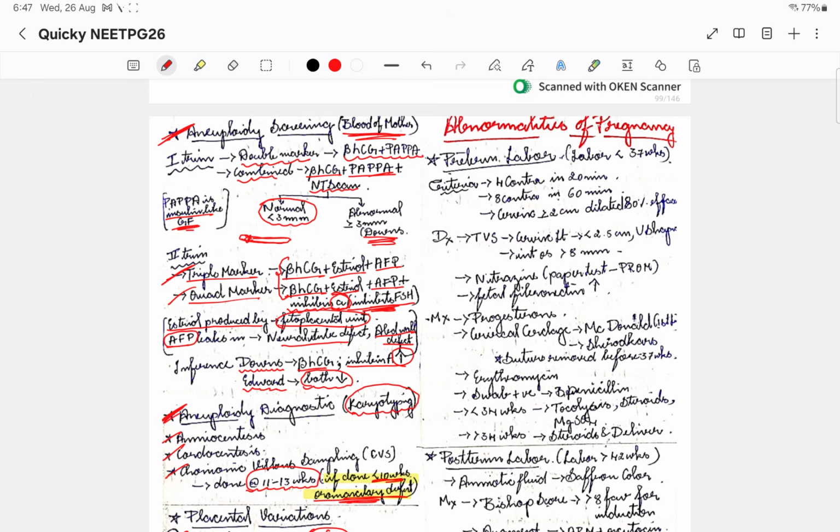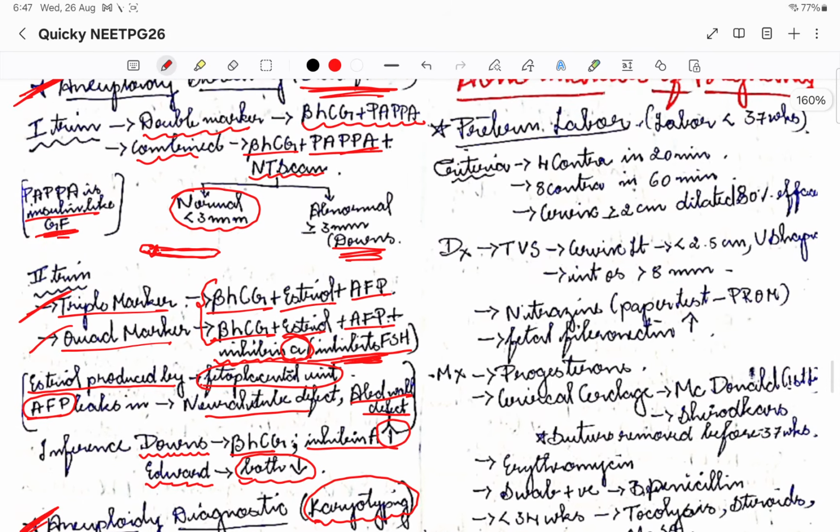So there are preterm labor and postterm labor. What does preterm labor mean? So basically, labor happening at less than 37 weeks is going to be preterm labor. The criteria to decide whether the labor is happening or not is basically 4 contractions in 20 minutes, or 8 contractions in 60 minutes. Then the cervix must be dilated greater than or equal to 2 centimeters, and 80% effacement of the cervix should be there. Okay, so this is the criteria for the diagnosis of preterm labor.